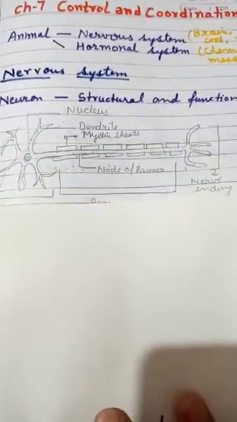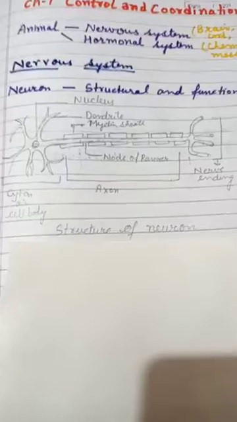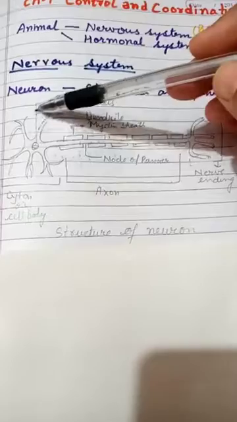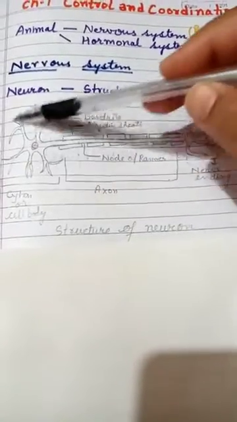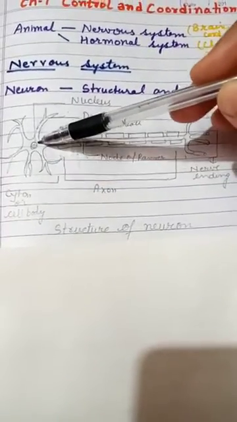Now we will see the diagram or structure of the neuron. You have read it in 9th class also, but here in a little more detail. The front part is known as the cyton or cell body, and here the nucleus is there.